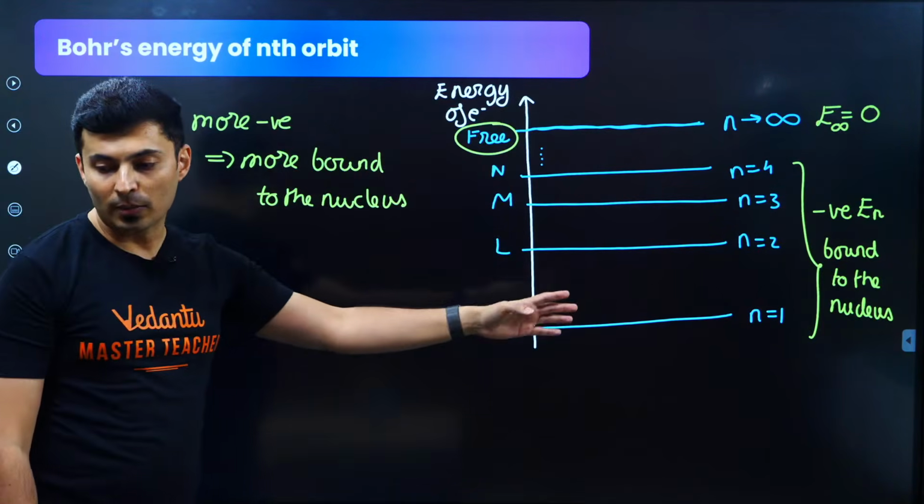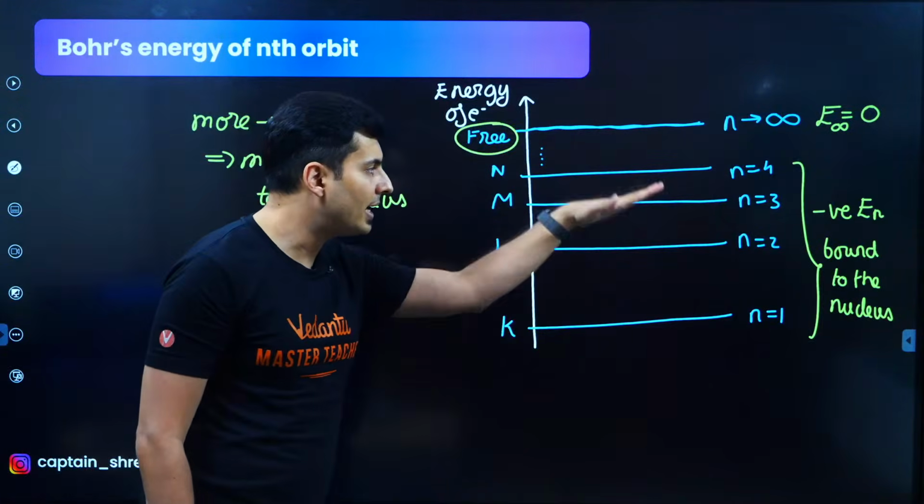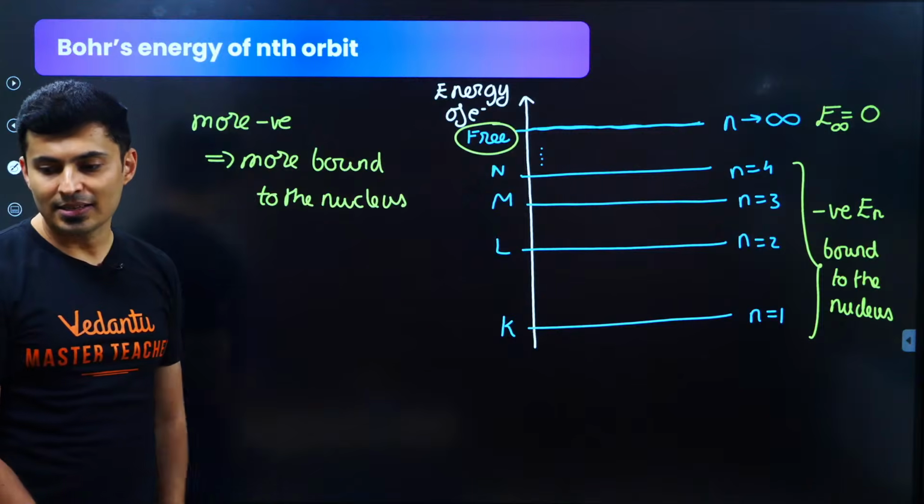Yes, but only fixed orbitals. Only for fixed values you can get these energies. You cannot have random values of energies. That's why these lines are there, guys.